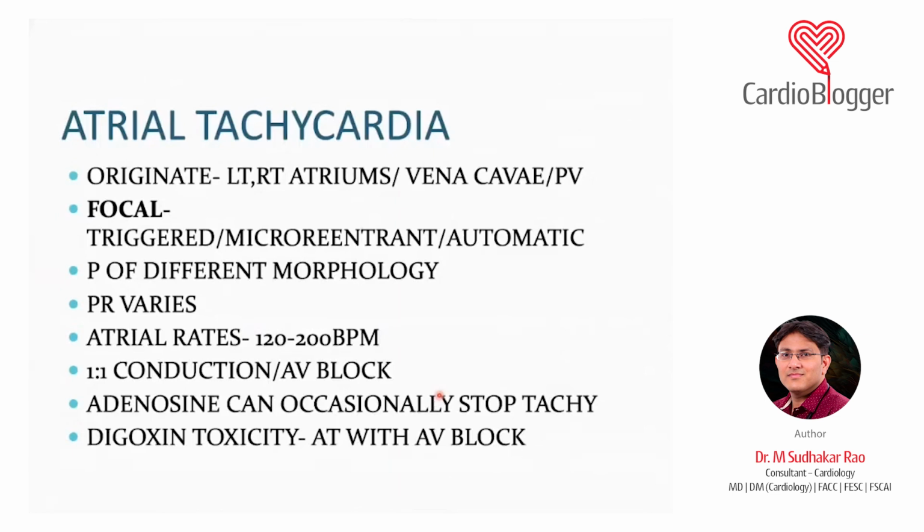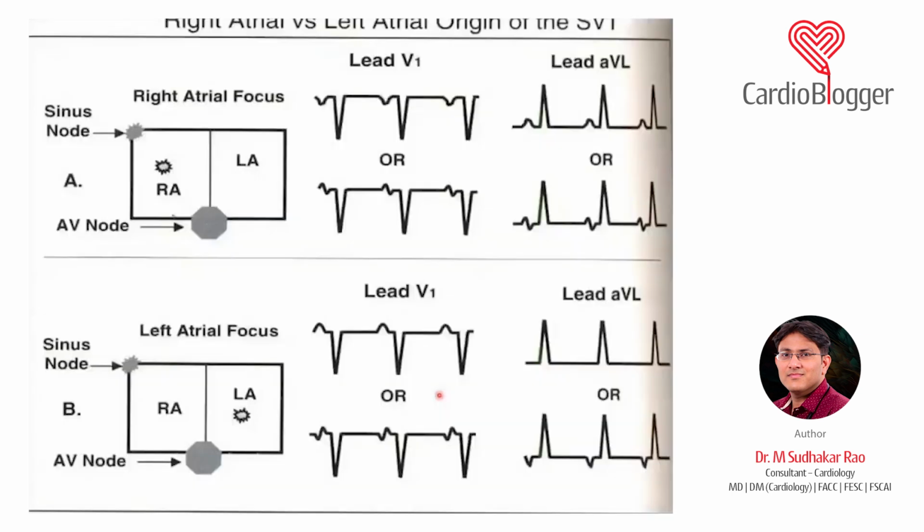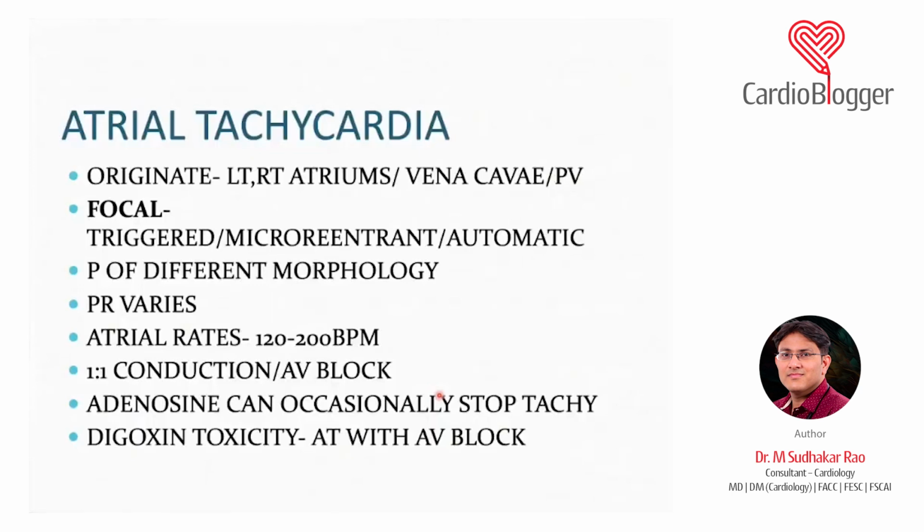Our next arrhythmia is something known as atrial tachycardia. Most commonly it arises in either the left atrium or the right atrium. Sometimes it can also arise in the vena cavae or the pulmonary veins. So it can be of different types, known as focal atrial tachycardia or intra-atrial tachycardia, but the most common is focal atrial tachycardia.